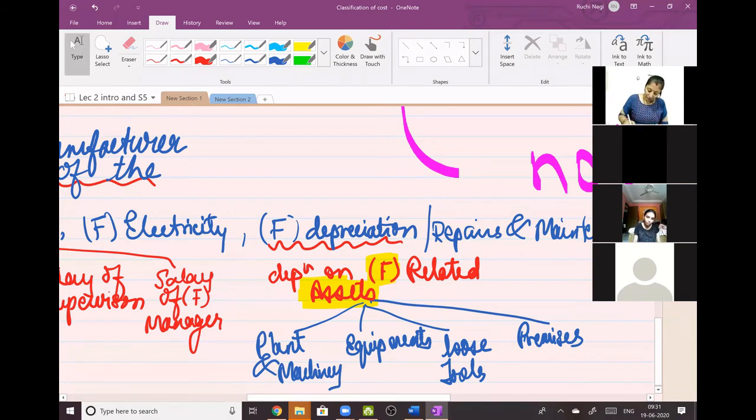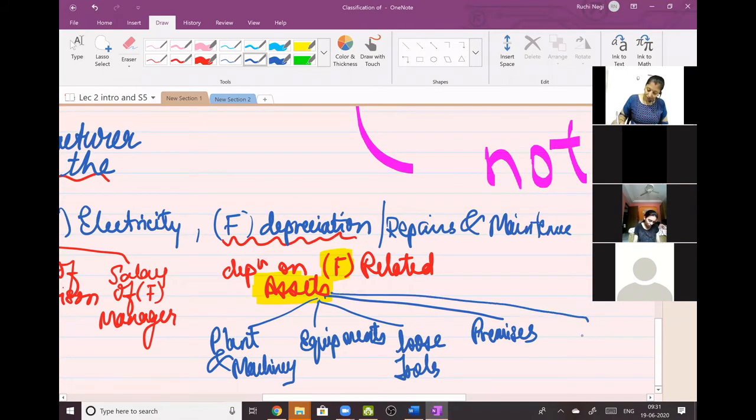You can even add one more point. Factory building also. It may be that the building belongs to your factory itself, so its depreciation, repairs and maintenance will be a part of factory.